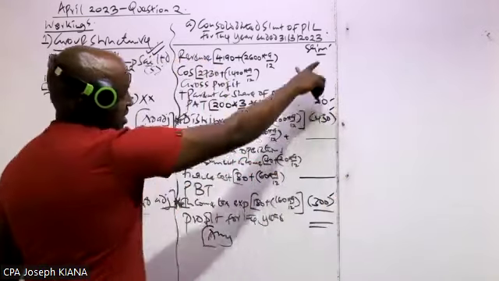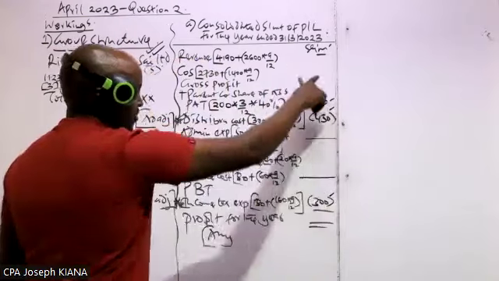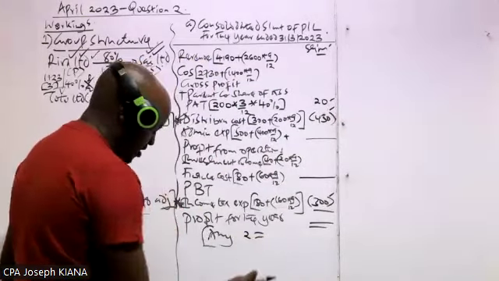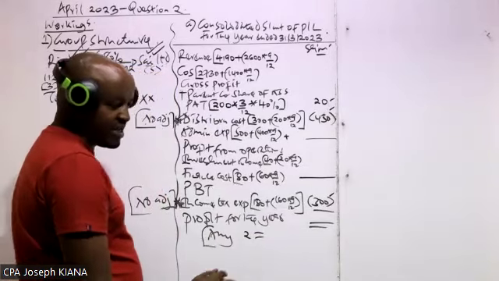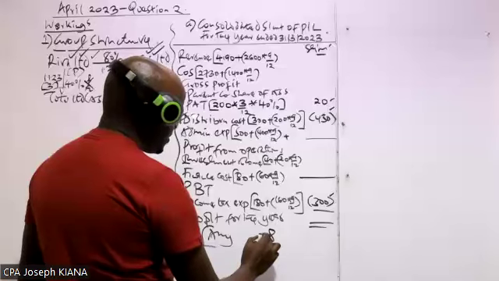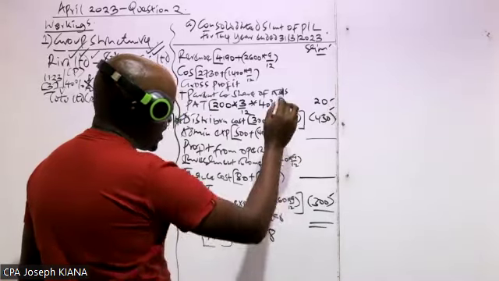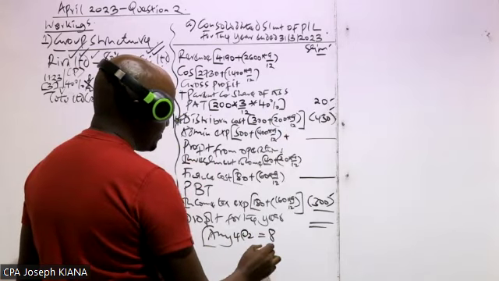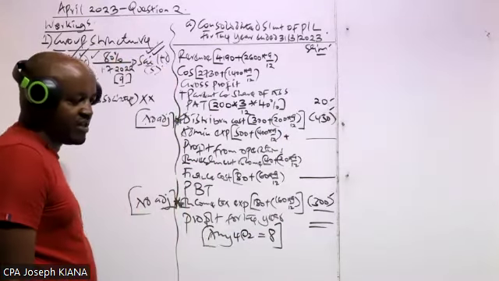So any correct figure you have there, how many marks? 2. And in that case, the marks allocated were 8 marks. It basically means that for you to get these 8 marks, you need to get 4 correct figures here. For any correct figure, how many marks will you get for each? 2.